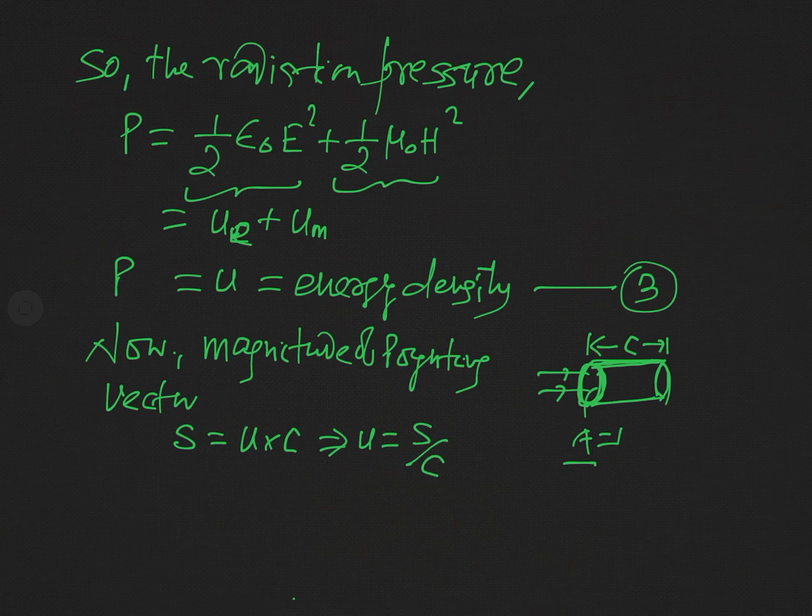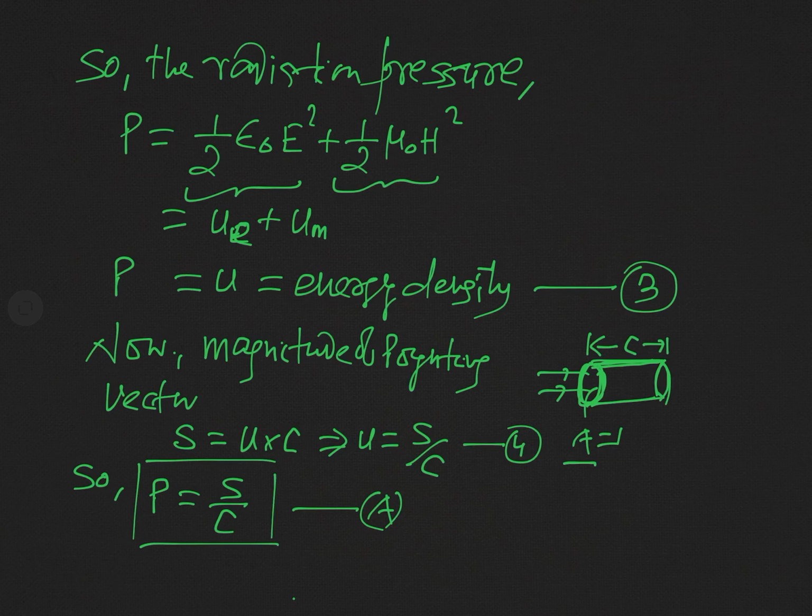And from here you can see that U is equal to what? This is S over c. So the energy density in terms of the Poynting vector is simply equal to S over c. And so we can write the expression for radiation pressure P equal to S over c.